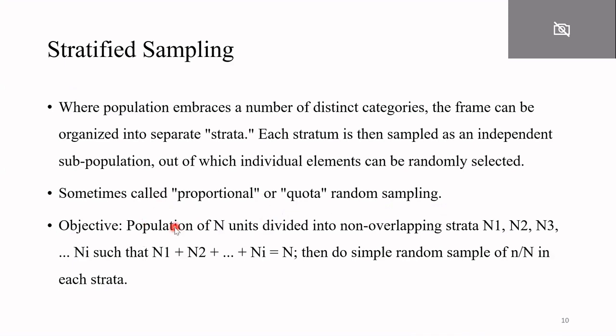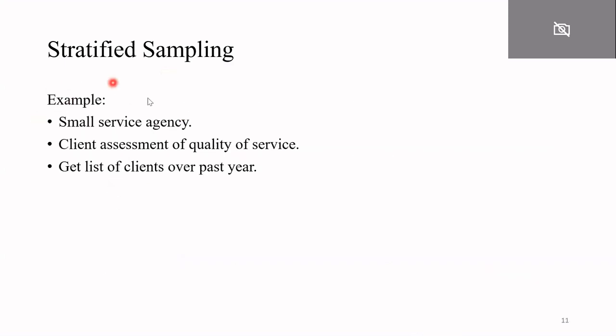Suppose there is a population having n units, or population size of n. As per the research objective, you will divide it into non-overlapping strata, that is n1, n2, n3, and so on to ni, meaning these groups that you have formed should be non-overlapping, so no element should be common between the groups. When you sum n1, n2, n3, and so on to ni, you will get n, and then you will perform simple random sampling. This is the example of stratified sampling.